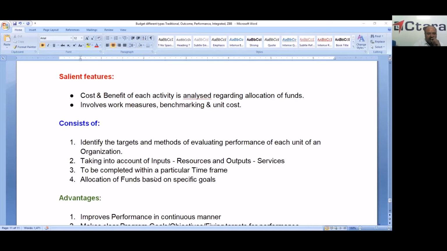What consists of this performance budget is identifying the targets and methods of evaluating performance of each unit of an organization, taking into account inputs, that is resources, and output services, to be completed within a particular time frame, and allocation of funds based on the specific goals. Whatever is there, it is already implemented in the performance outcome budget.